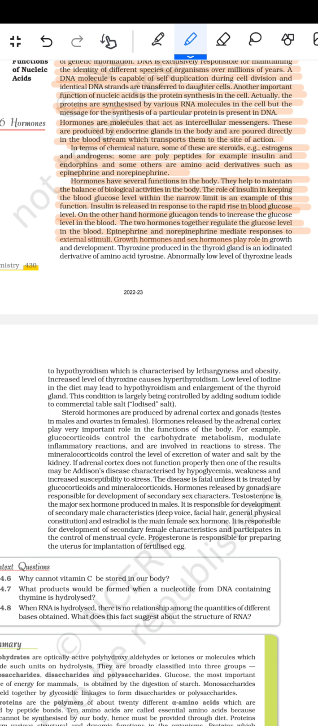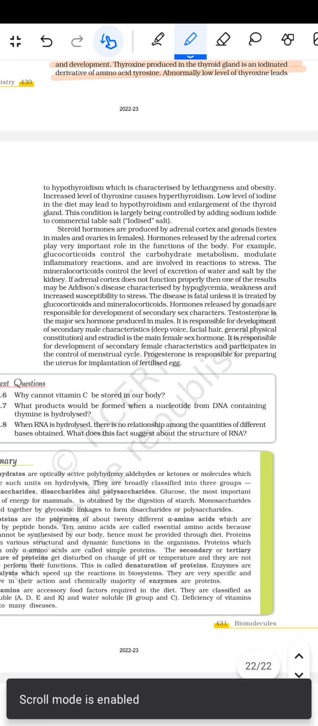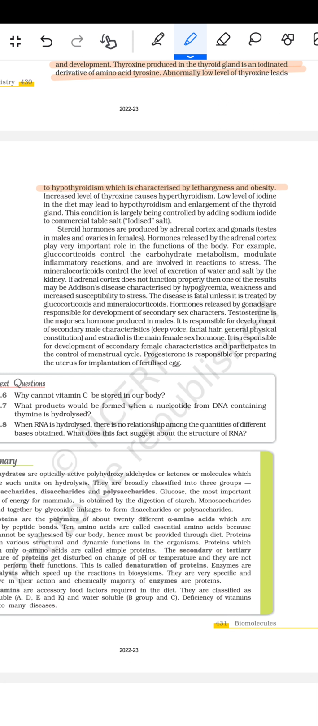Growth hormones and the sex hormone play a role in the growth and the development. Thyroxine produced in the thyroid gland is an iodinated derivative of the amino acid tyrosine. Abnormally low level of the thyroxine leads to the hypothyroidism, which is characterized by the lethargy and the obesity. Increased level of the thyroxine cause the hyperthyroidism.